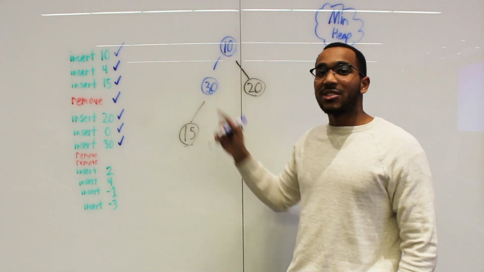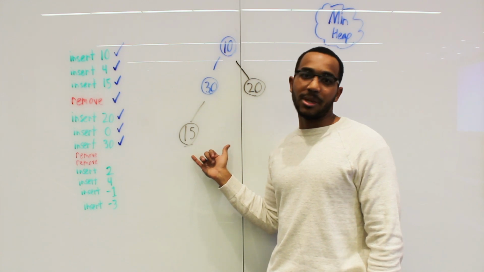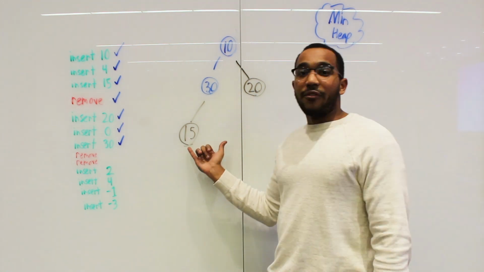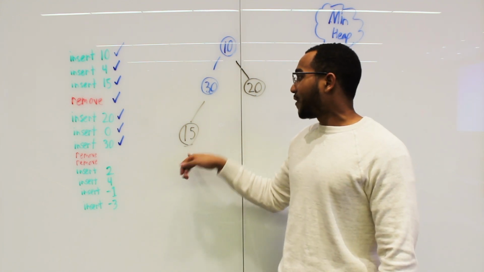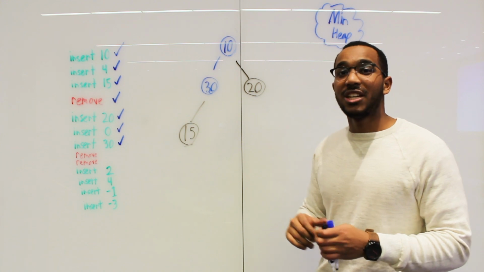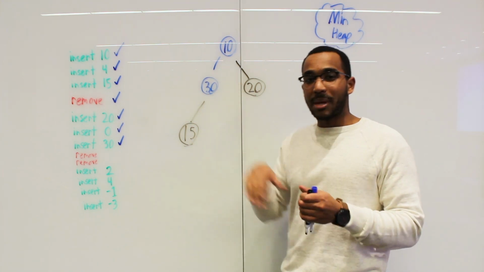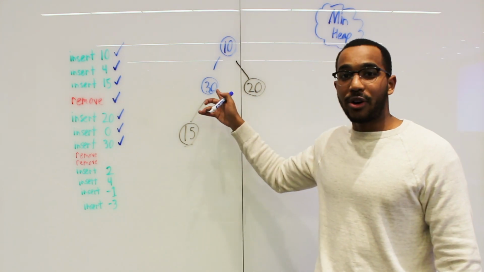So what we need to do is 30 needs to look at both of its children. The smaller of my two children. We're missing one child here, but that's fine. 15 and nothing. Which is smaller? 15 is smaller. So does 15 beat 30? Is 15 less than 30? Yes, 15 does beat 30. 15 needs to be higher in the heap because it's less, and this is a min heap. So we swap 30 and 15.